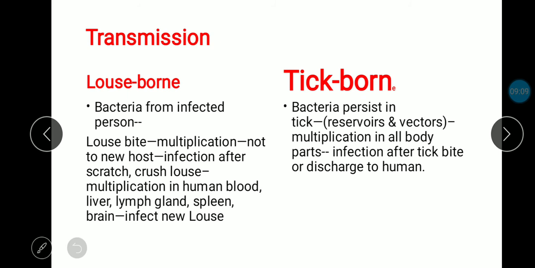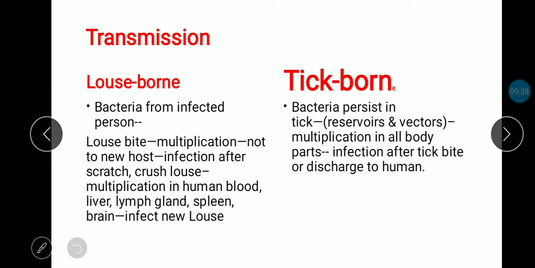Again it multiplies in human blood, and being a motile bacteria that can avoid the immune system, it enters into the liver, lymph glands, spleen, brain, and it can infect a new louse.